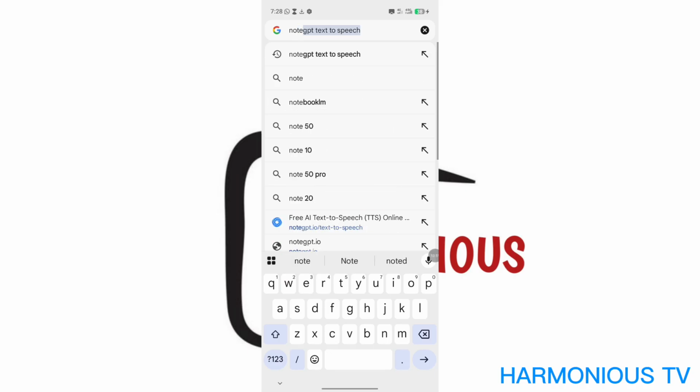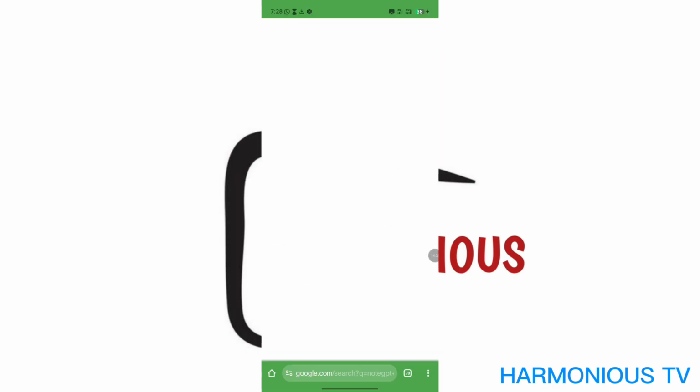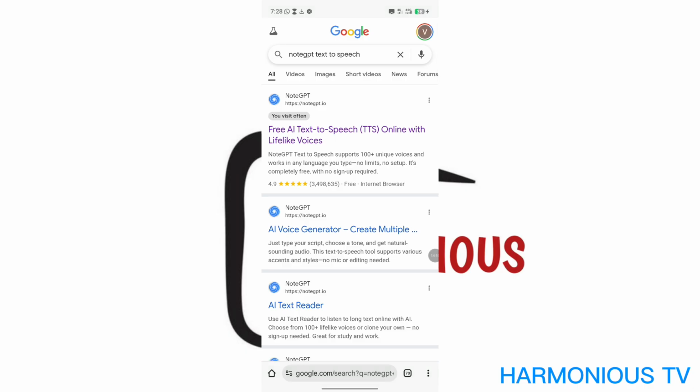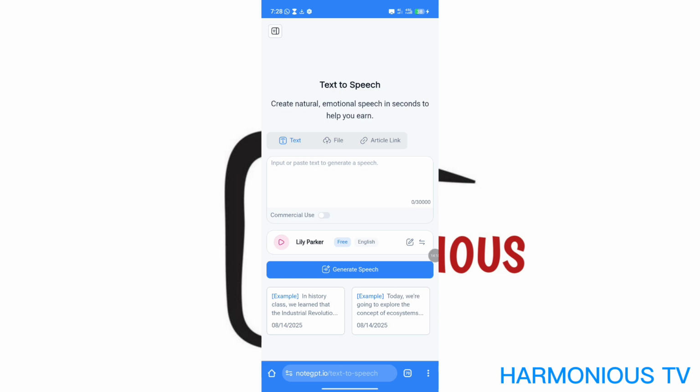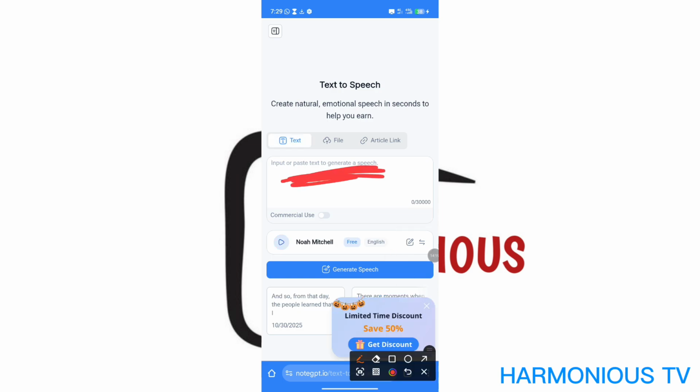Now you see this one, text to speech. It's an AI tool that even turns images to video, but I love using the text to speech to generate my voiceover. You can as well generate voiceover from CapCut, but I love using this. So good. This is a free AI text to speech. You click on that, and then in this box here, you paste your speech, your narration.